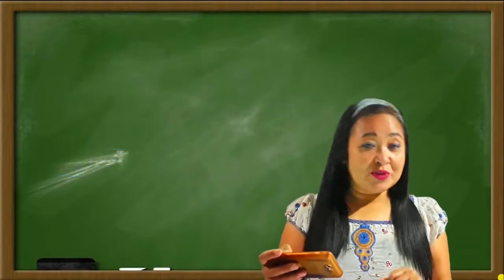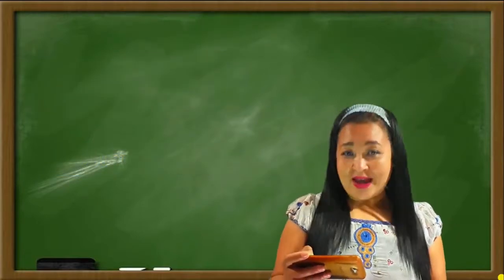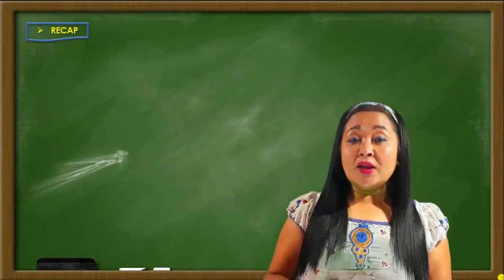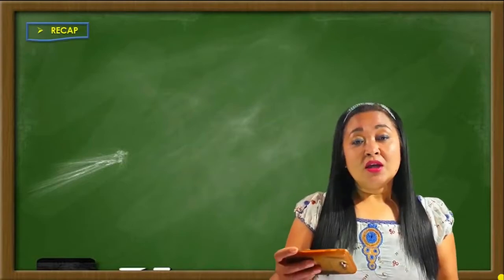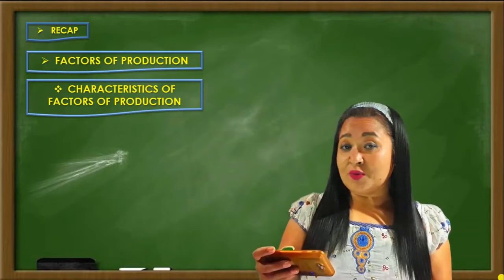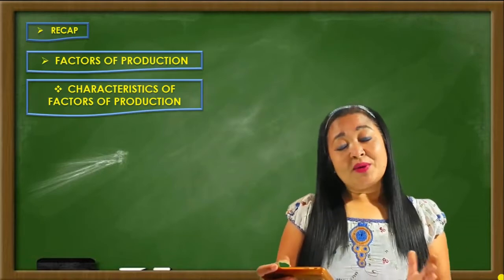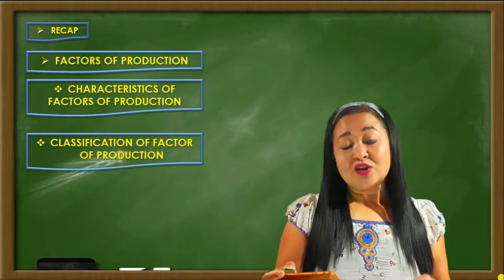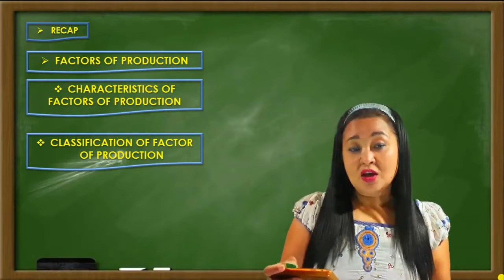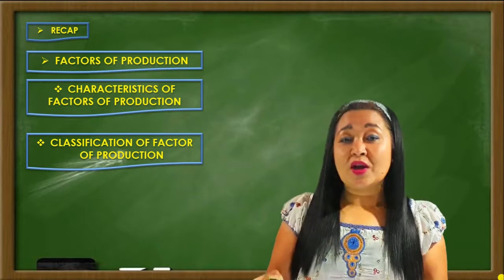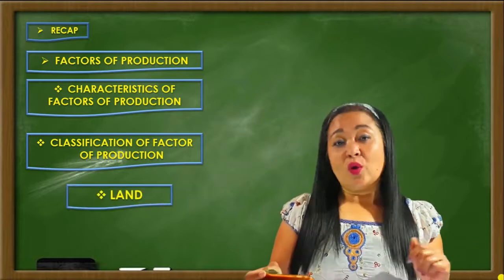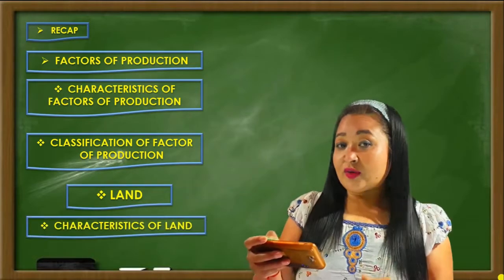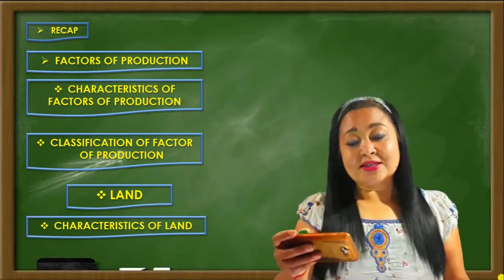But before we proceed to this topic, a quick recap of what we did in the last class. In the last class we talked about the characteristics of factors of production, and we also made a classification of factors of production. Among the four factors of production, land, labor, capital and organization, we started with the first factor of production, that is land. We also talked about the characteristics of land. Okay, so let's get started.